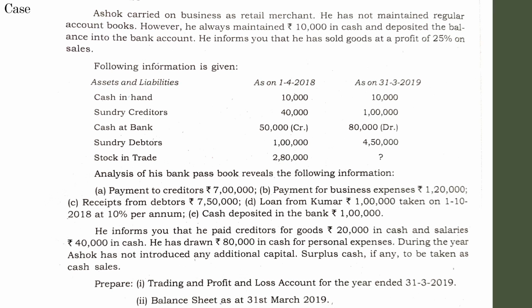Any one of the items may be missing and all other items may be given in the question. You need to find the missing item. A similar pattern is mentioned here. So in this question, you are preparing the trading and profit and loss account, especially the trading account, not to find gross profit. It is to find closing stock.